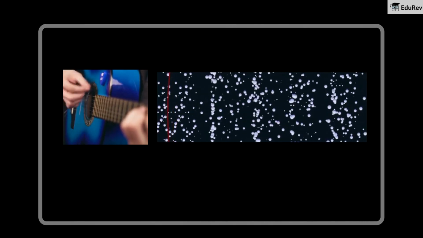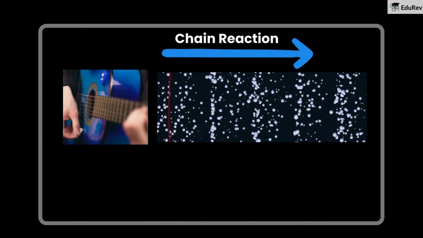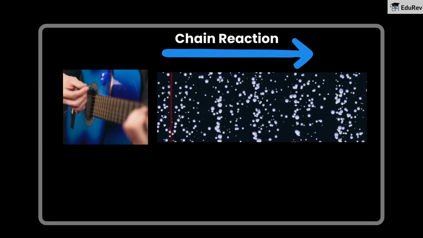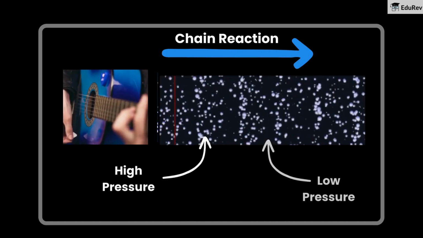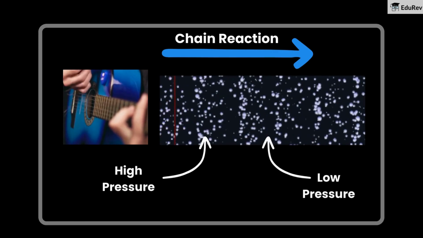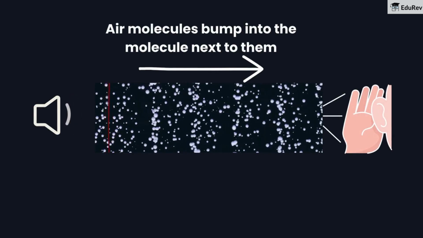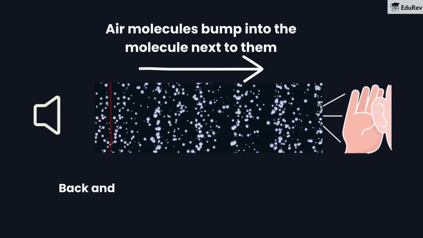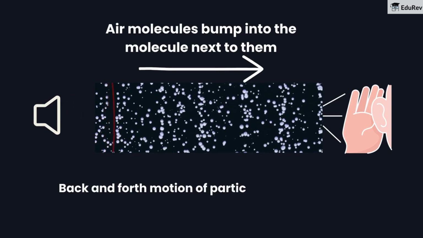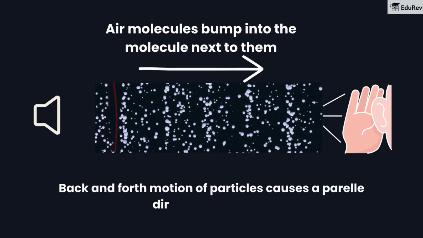When we play a guitar, we set adjacent particles in motion. This causes a chain reaction in the air. Because of this, we get regions with high and low pressure. This movement is what we perceive as sound. Air molecules bump into the molecules next to them. Hence, the back and forth motion of particles causes a parallel direction of motion.